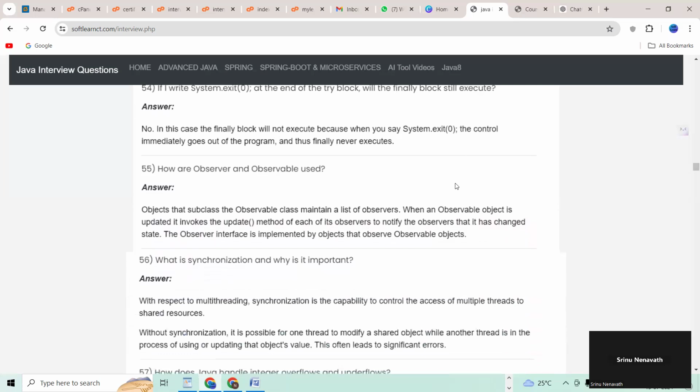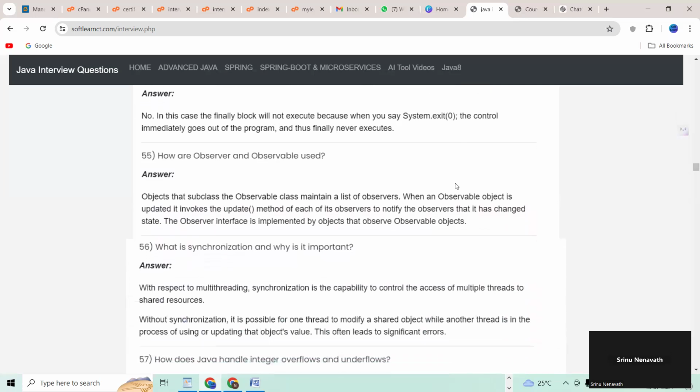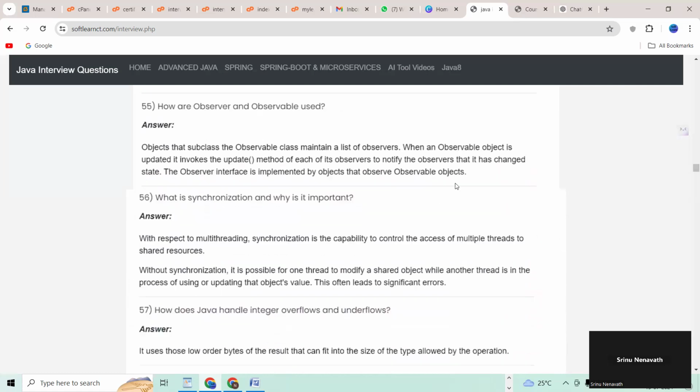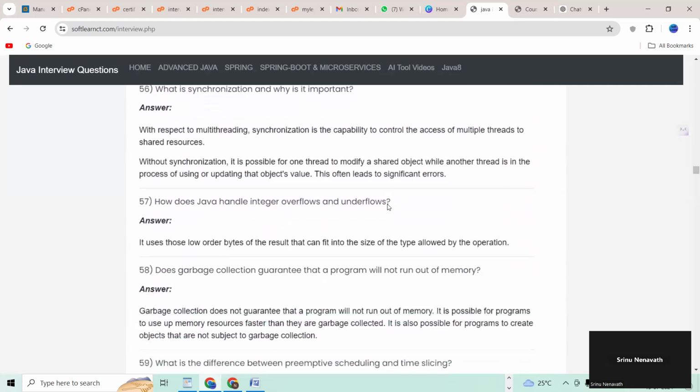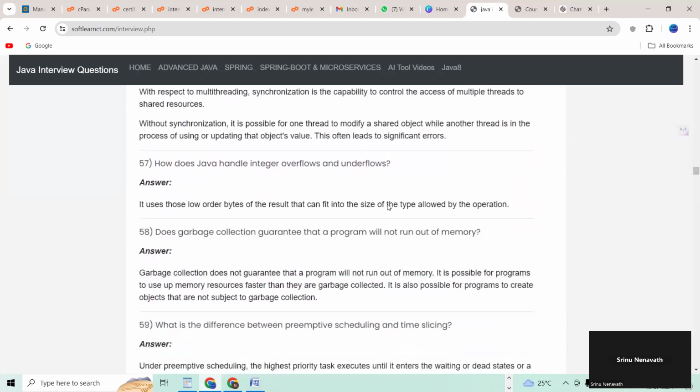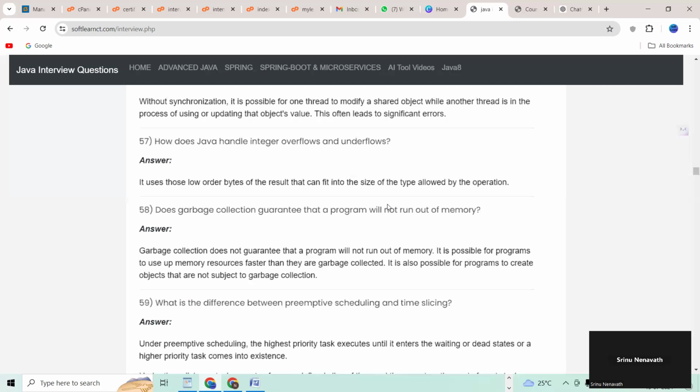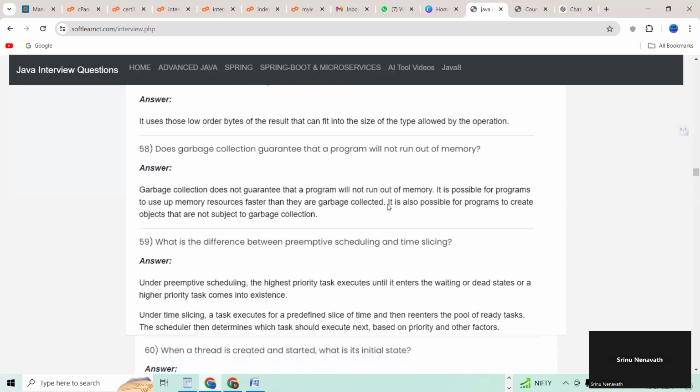54 question. If I write System.exit at the end of my try block, will the finally block be executed? 55 question. How are Observer and Observable used? 56. What is synchronization and why is it important? And 57. How does Java handle integer overflow and underflow? 58.